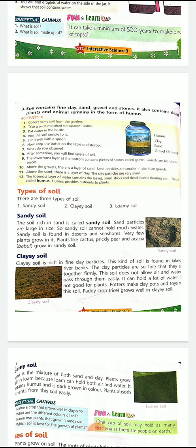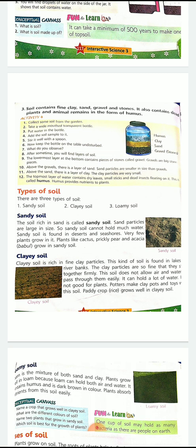Sand particles are large in size, so sandy soil cannot hold much water. Sandy soil is found in deserts and seashores. Very few plants grow in it. Plants like cactus, prickly pear, and acacia babool grow in sandy soils. That means this kind of soil supports some vegetation also, but very little.